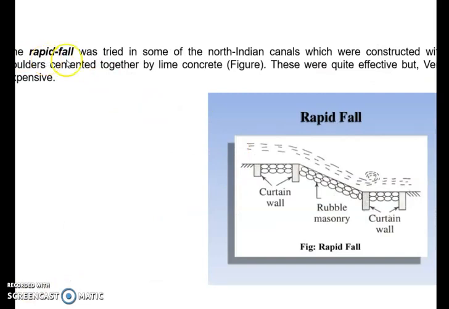Now the rapid fall. This is a typical sketch of a rapid fall. It is very effective, but it is very costly. So this is also outdated. The rapid fall was tried in some of the North Indian canals, which were constructed with boulders cemented together with lime.